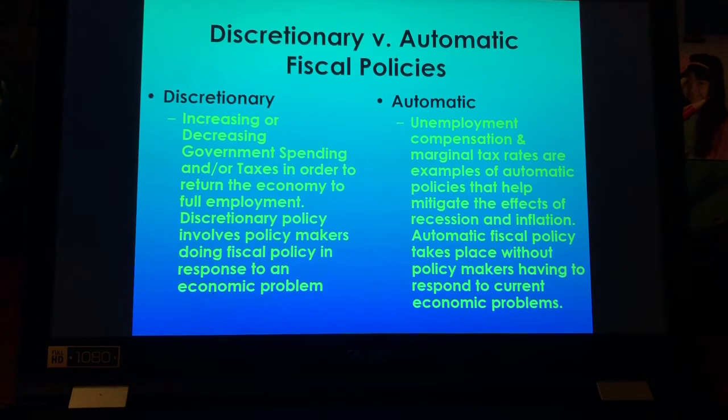People could get food stamps, okay? Those are automatic things that the government doesn't have to come around and sit down. They automatically go into effect. Congressional members do not need to come together to determine a policy. It's there. And if you've seen, the government has actually extended unemployment benefits.